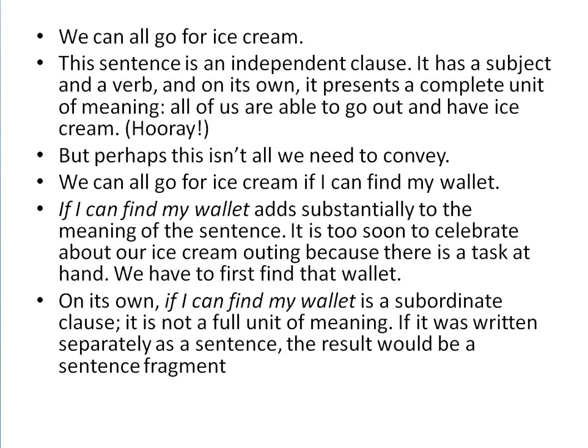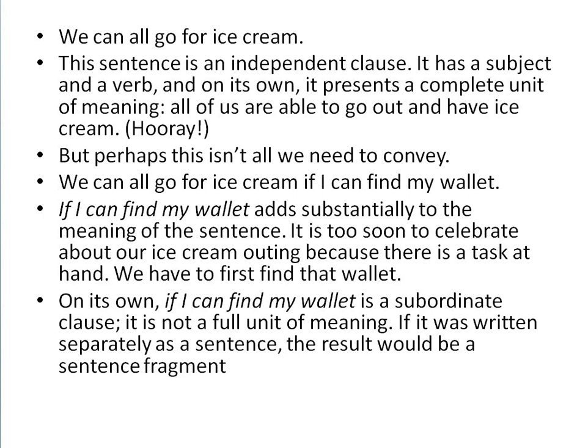Like if someone says, if I can find my wallet, another person asks for which purpose, about which you are talking. So we can say, we can all go for ice cream if I can find my wallet. That makes sense.